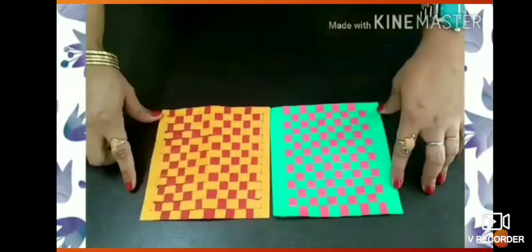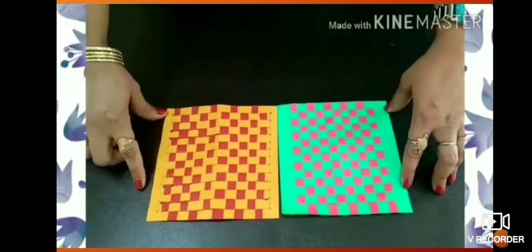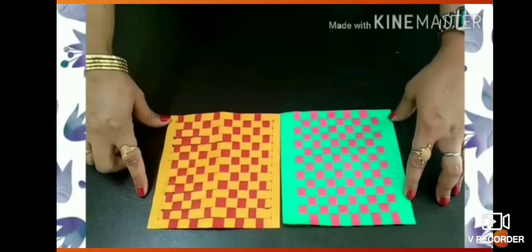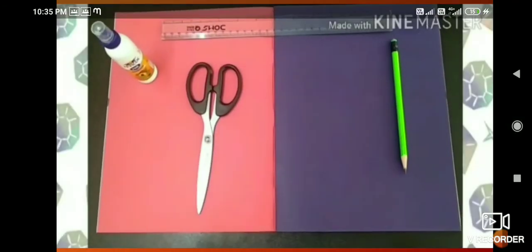See? Beautiful one, right? These are the woven strips of paper, or you can say weaving with paper strips. So try to do it from your home. It's a follow-up activity for you. That's all. Thank you, dears.